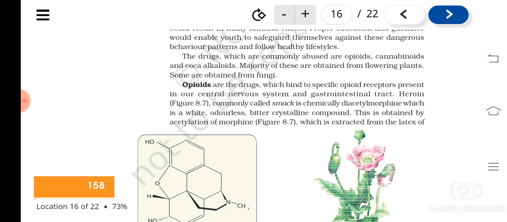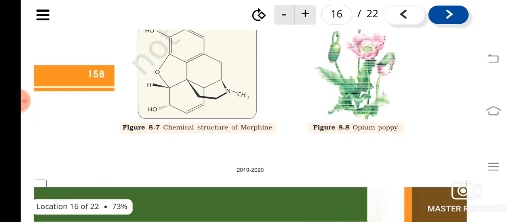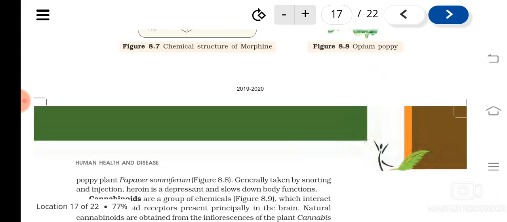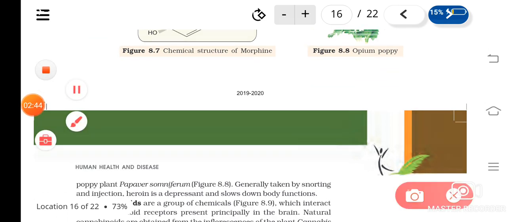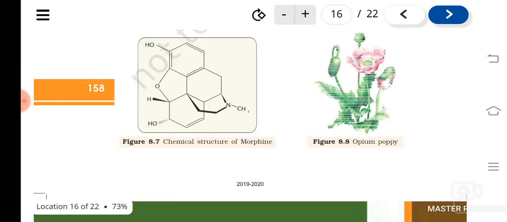It is obtained by acetylation of morphine, which is obtained from the latex of the poppy plant, Papaver somniferum. It can be asked. Poppy plant, Papaver somniferum. Understood? What we get? Morphine.